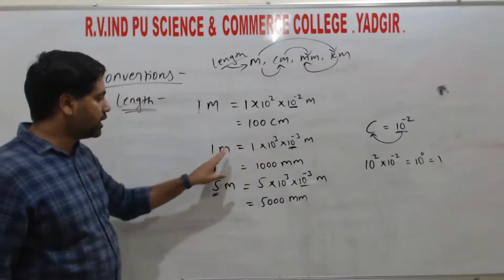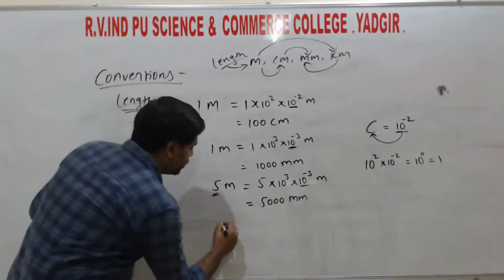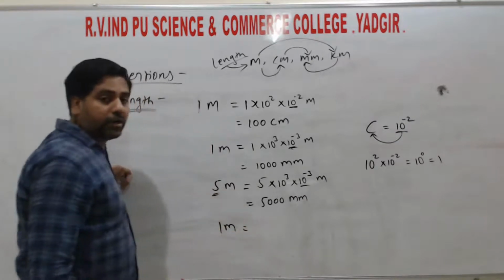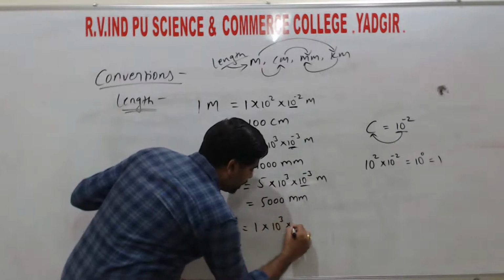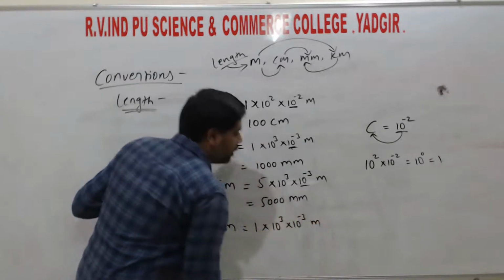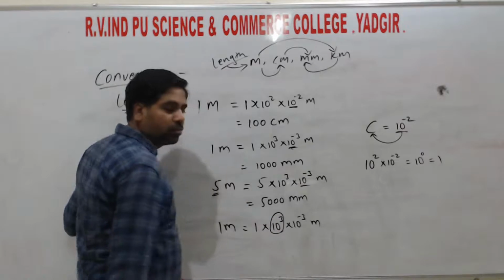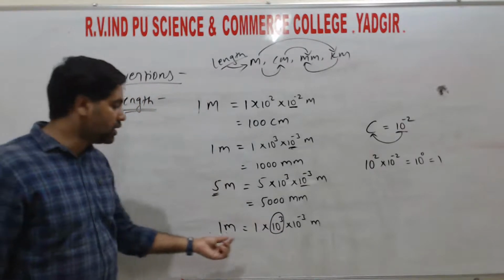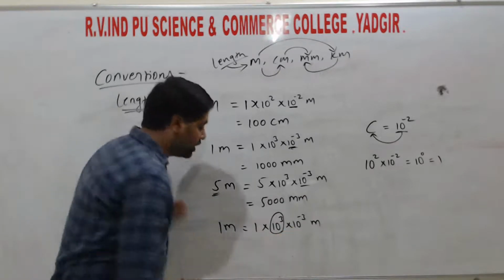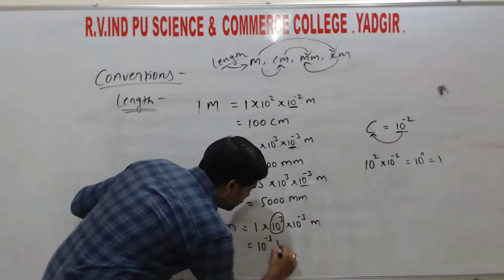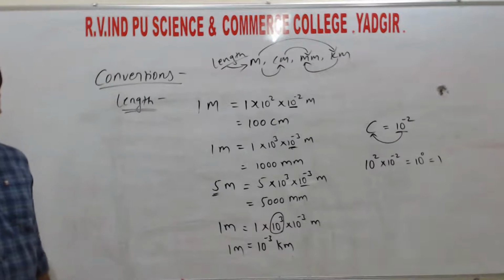Meter into centimeter, meter into millimeter, and the last one is meter into kilometer. Right? So 1 meter is equal to, we need kilo, that is 10 to the power of 3. So here we need to multiply 10 to the power of 3 into 10 to the power of minus 3 meter. So we need kilo, hence we will get this value k. That is, we know from the prefix 10 to the power of 3 is kilo. Then 1 into 10 to the power of minus 3 kilometer. So 1 meter is equal to 10 to the power of minus 3 kilometer.